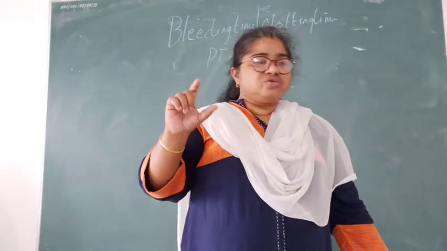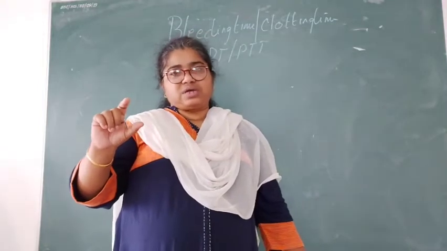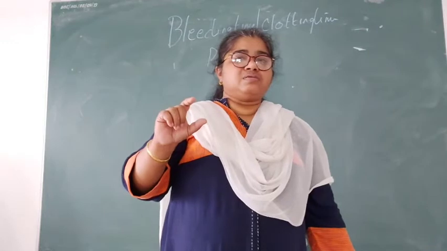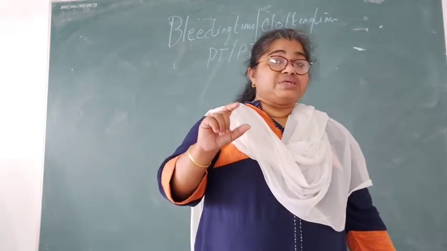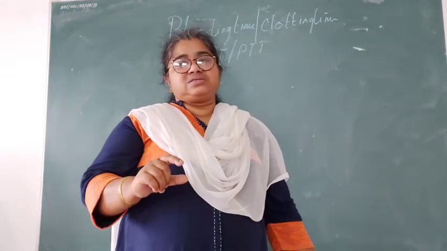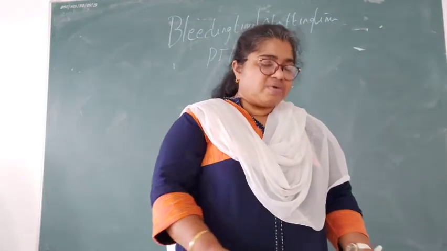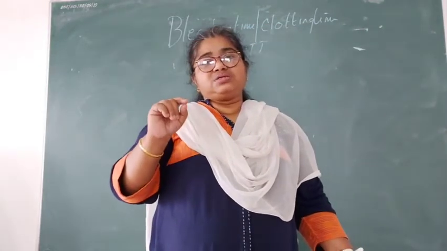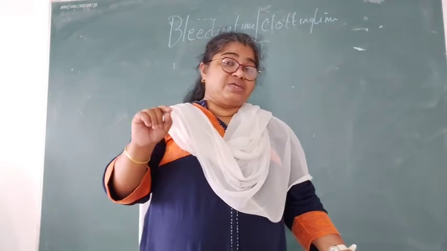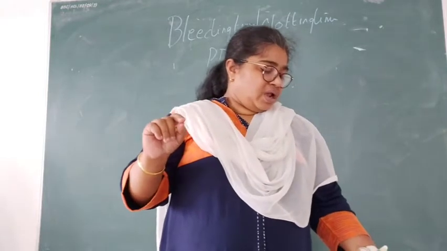The time taken for the blood to clot is the prothrombin time. The normal value of PT is 0.5 to 1 second.